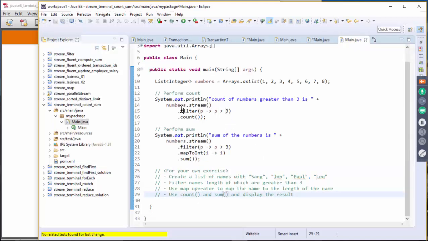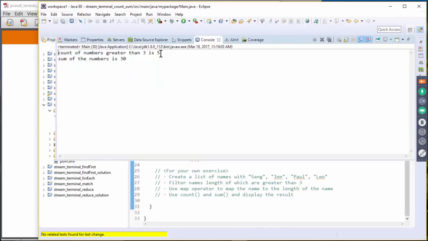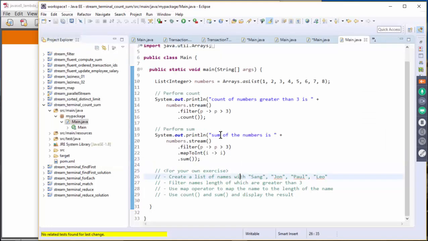So we just filter, and that is in fact 4, 5, 6, 7, 8, so it should return 5. Did it? Yeah, it returns that the count of numbers greater than 3 is 5. And for this one, we want to filter the numbers greater than 3, then create the input stream, and then we are going to have a sum.